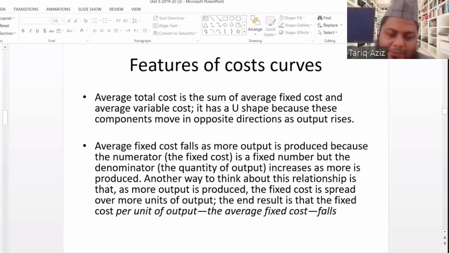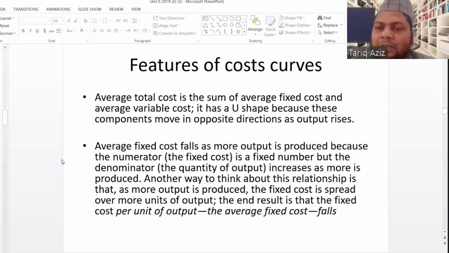Just think like this: if the fixed cost of a factory is 10 lakh rupees and the number of units that the factory is producing is also 10 lakh, so 10 lakh divided by 10 lakh.